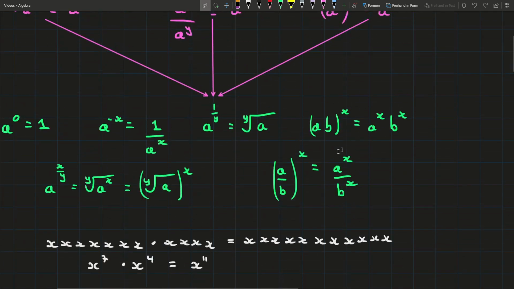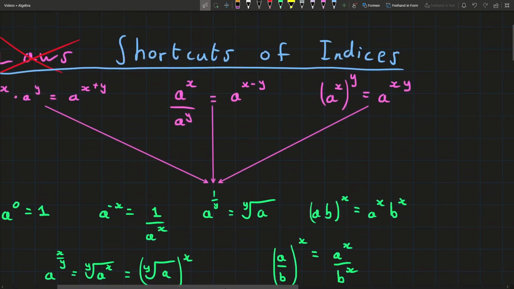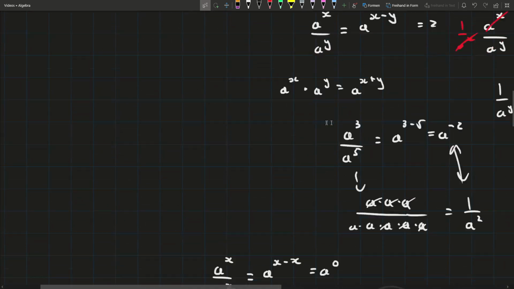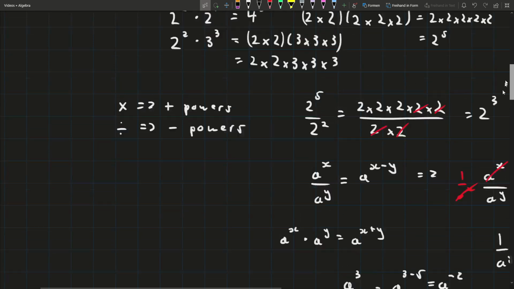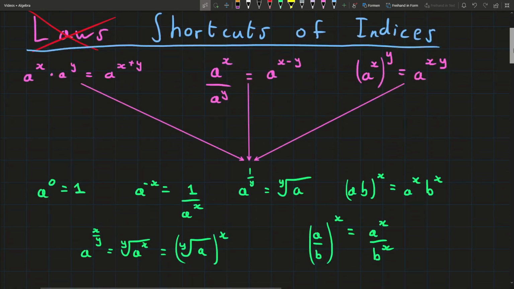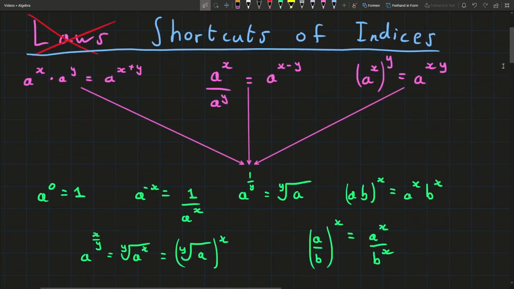And that's the reason why all of these quote-unquote laws are really just shortcuts. Instead of doing it the long way like I've done here, they're just quicker ways of doing it so that you don't have to keep doing this every time. And they're not things that should be memorized. They should make sense, and you shouldn't have to memorize them. You should just be able to understand them, and then you can use them all the time.